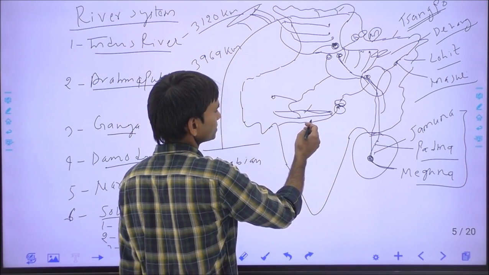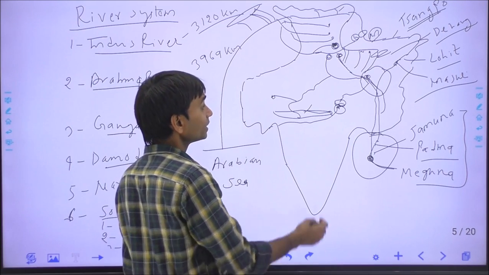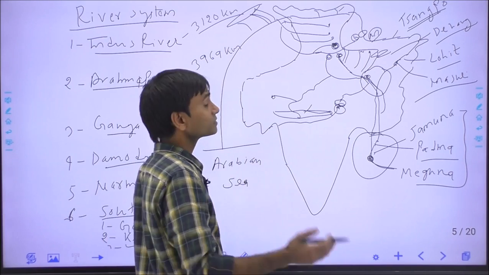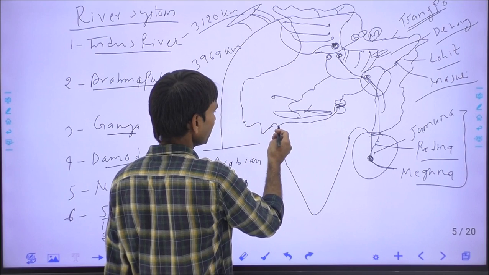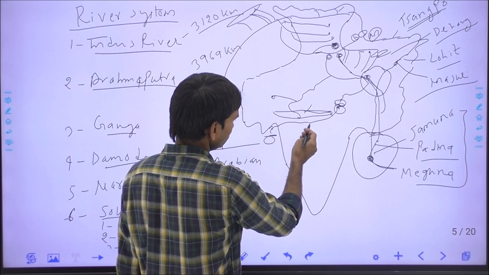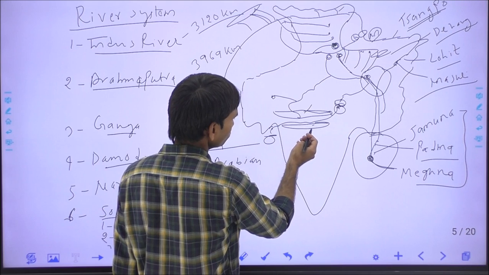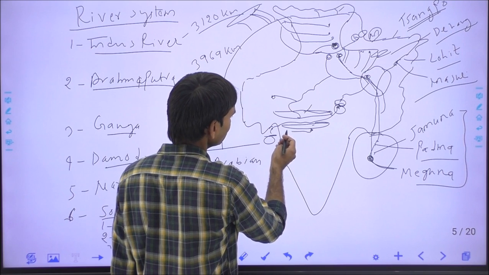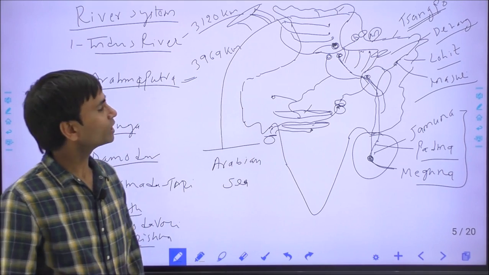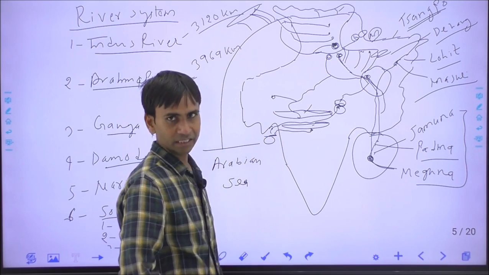The Narmada river has a length of about 1312 km, and it is the largest westward flowing river, ending in the Gulf of Cambay or Arabian Sea. To the south of Narmada is the Satpura mountain range, and to the south of the Satpura range is the origin of the Tapti river in Madhya Pradesh. The Tapti river is about 724 km long and also ends in the Gulf of Cambay or Arabian Sea, right?